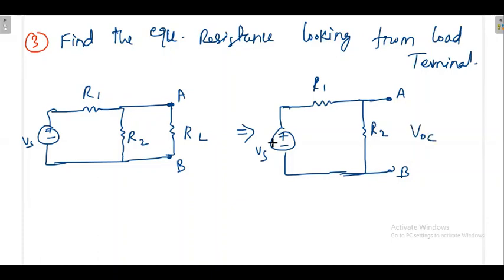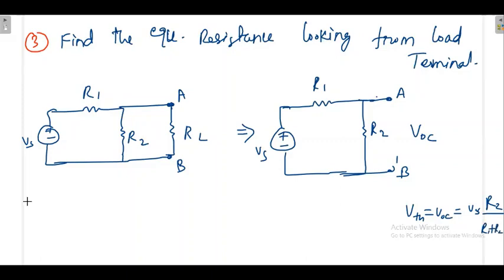Now it is very easy. One voltage source, two resistances, and they are in series, because there is no current going here. It is like an open circuit. So R1 and R2 are in series. When current is flowing here, you cannot tell this as series, but if there is no current because this is open, these two are in series. Then you can easily measure VThevenin, or VOC. That is equal to VS times R2 divided by R1 plus R2, the simple voltage division formula.